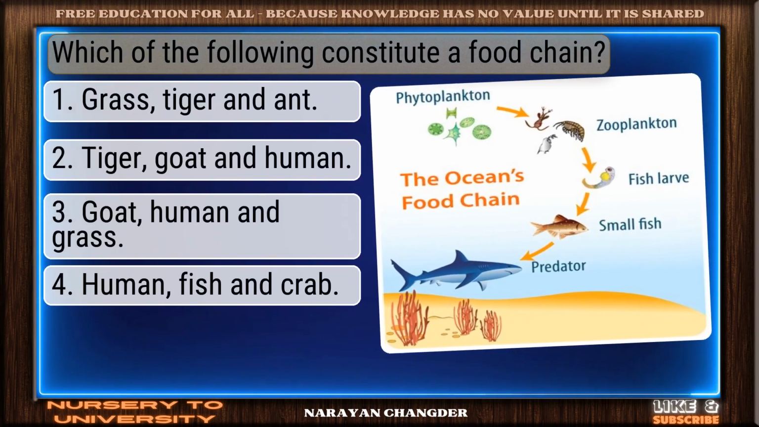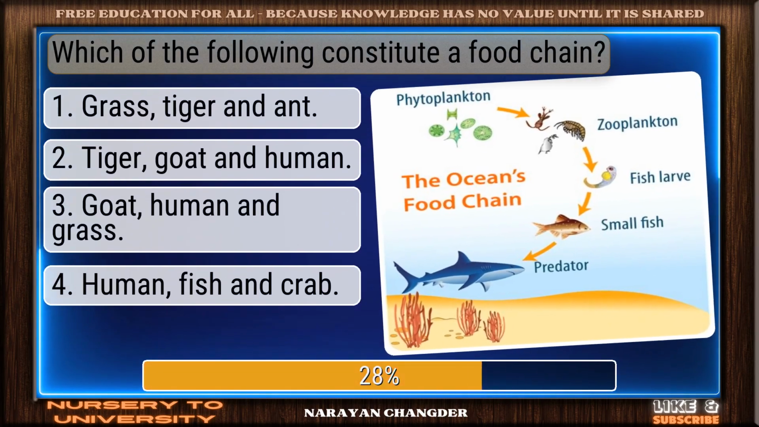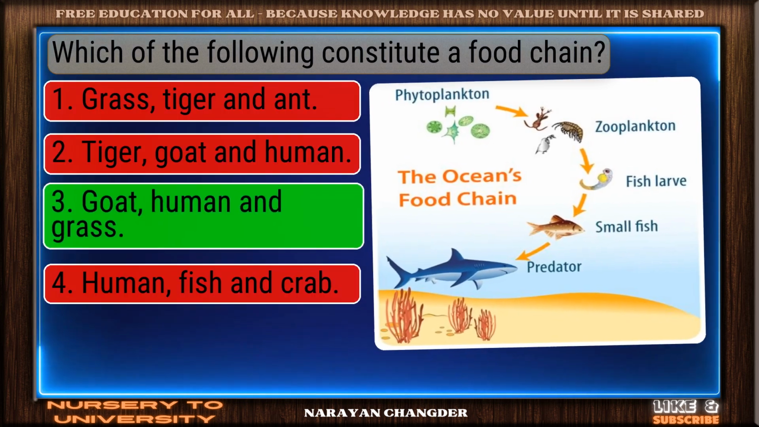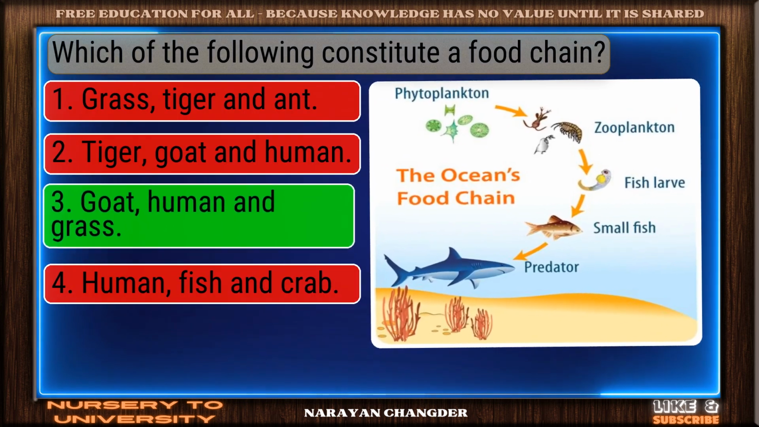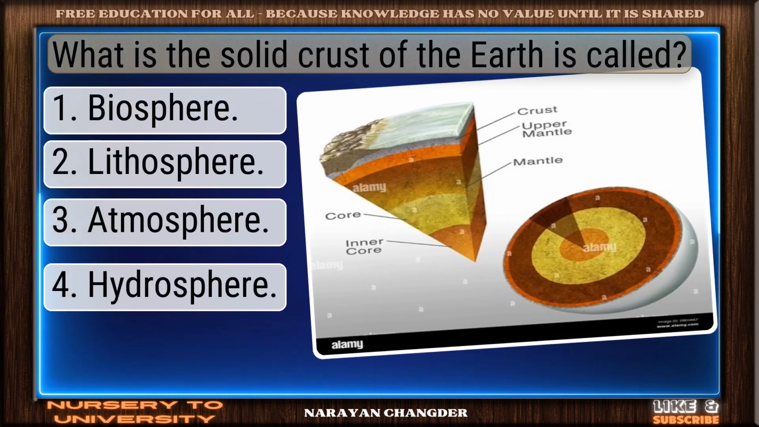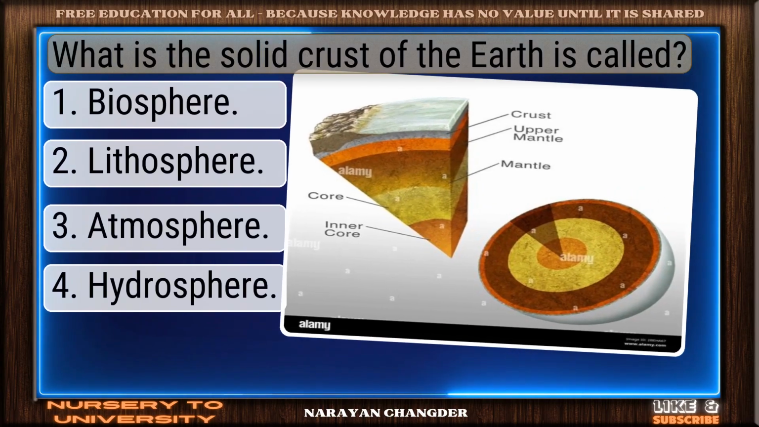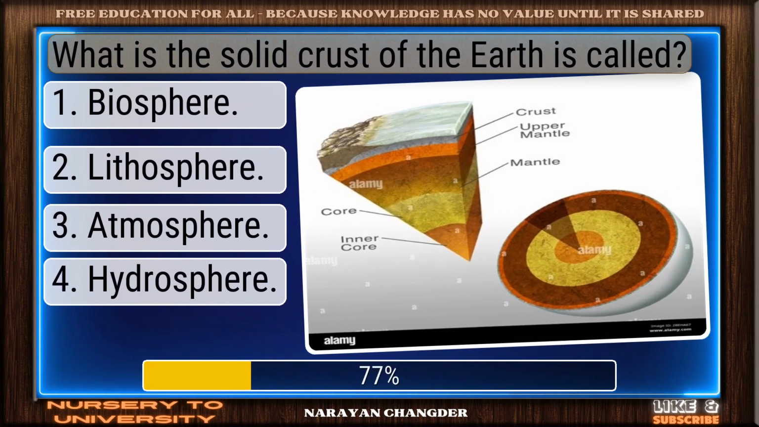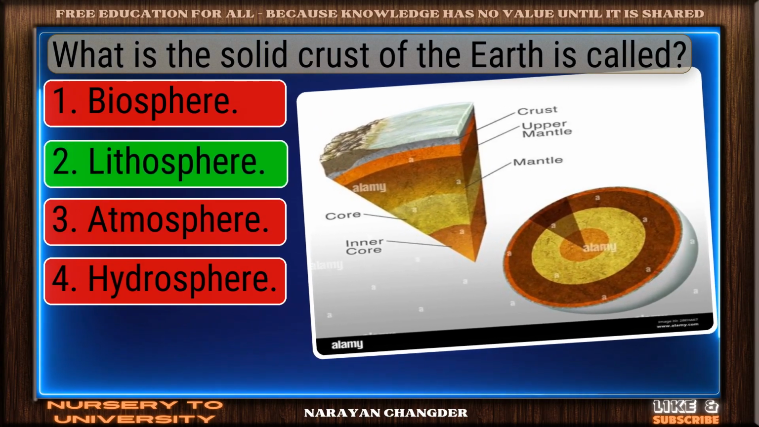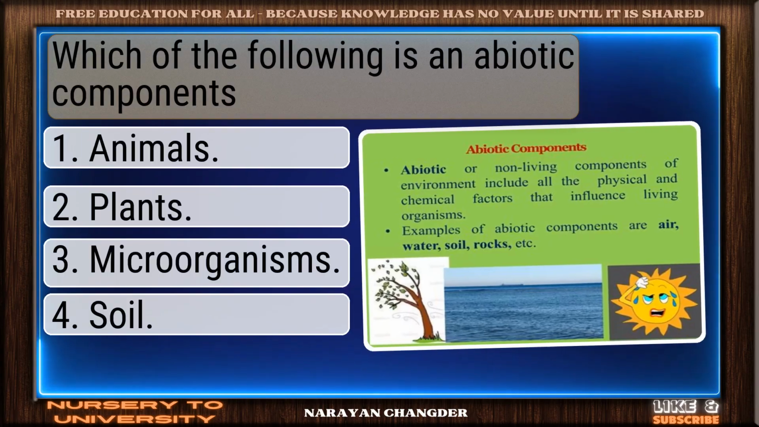Which of the following constitute a food chain? Good job. Goat, human and grass works well. What is the solid crust of the earth called? Right choice. Lithosphere is best.